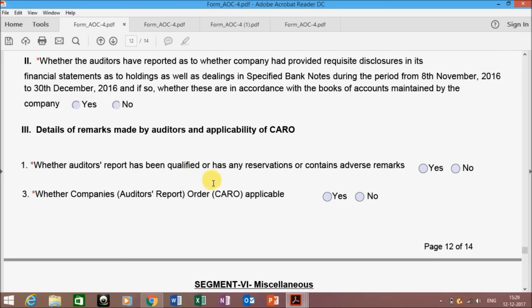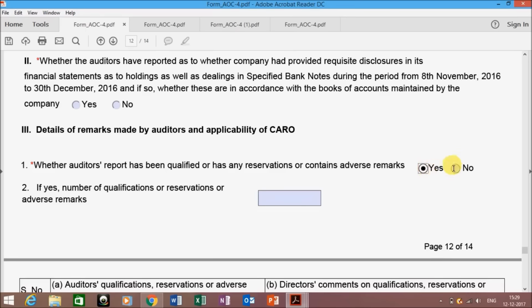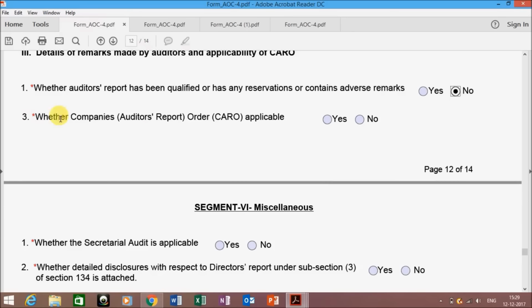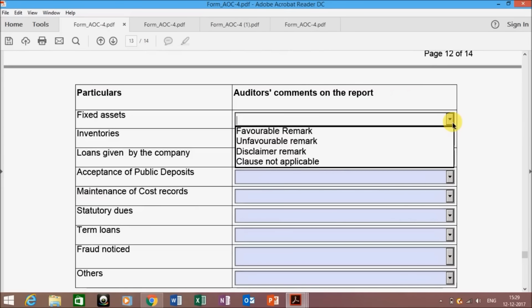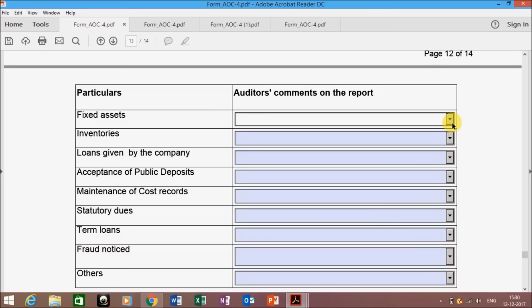Now the remarks related to the CARO. Whether the audit report has been qualified or is having any reservation or adverse remarks, you have to click on yes if it is having, no if it is not. If your company is having CARO applicability, then you have to click on yes. And from the CARO that is being provided by the auditor, you have to search it out whether they have given a favorable remark, unfavorable remark, or disclaimer remark, or it is not applicable on your company. Please ensure that you insert correct comments over here, as you may fall in risk if you put wrong information over here.